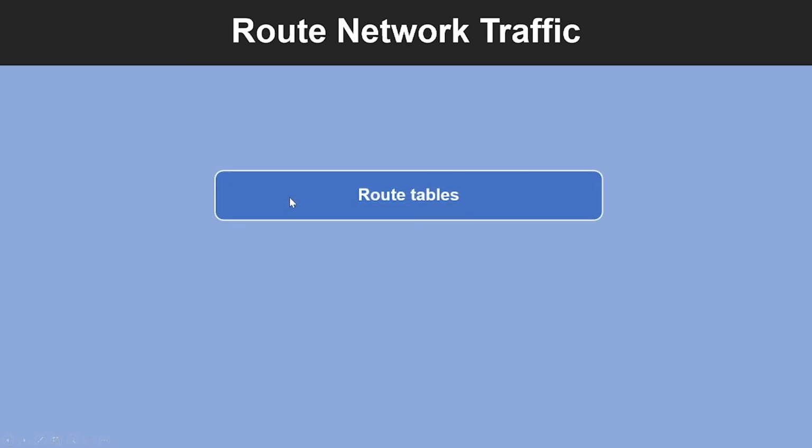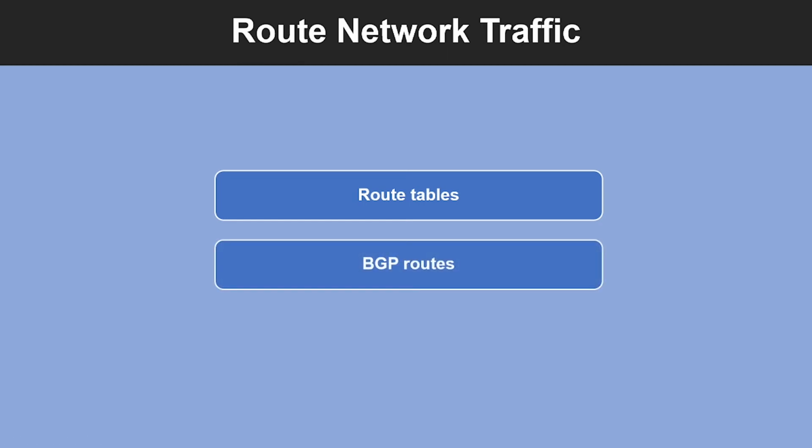You can create custom route tables with routes that control where traffic is routed for each subnet. Another way to route traffic in Azure is to use Border Gateway Protocol routes or BGP. So if you connect your virtual network to your on-premises network using an Azure VPN gateway or ExpressRoute connection, you can propagate your on-premises BGP routes to your virtual networks.